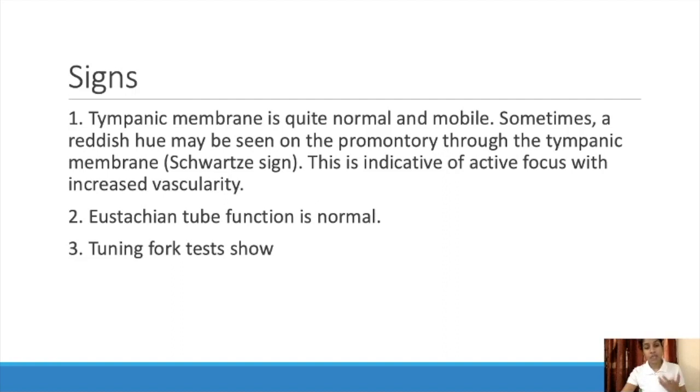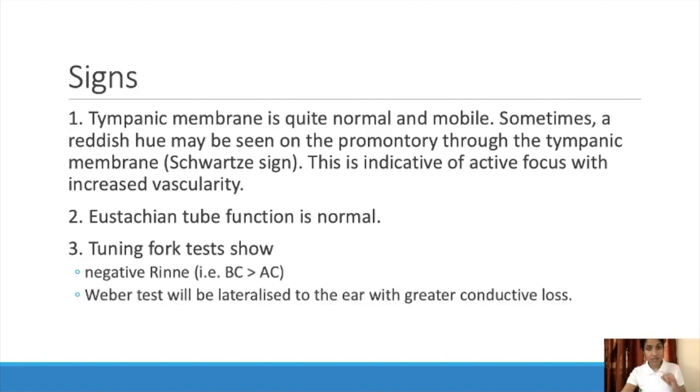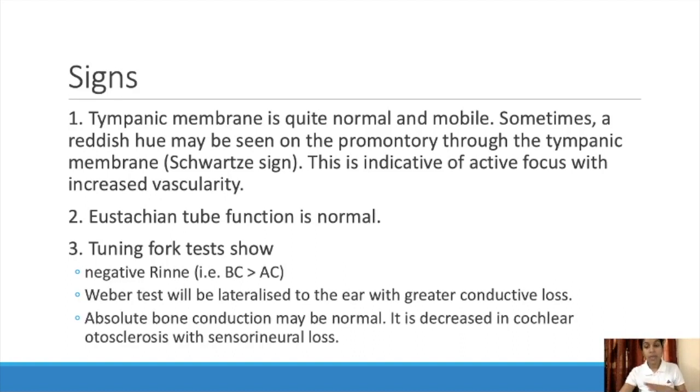And tuning fork test shows Rinne test negative, that is bone conduction is greater than air conduction. Weber's test will be lateralized to the ear with greater conductive loss. So where the conductive loss is more, there it will get lateralized. That is, Weber's test is lateralized to the conductive loss here, and absolute bone conduction may be normal. It is decreased in cochlear otosclerosis with sensory neural loss. So it may be normal, and it is decreased in cochlear otosclerosis also, where there is a sensory neural hearing loss.